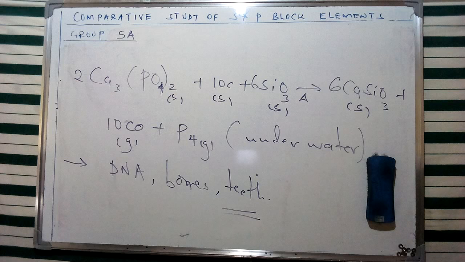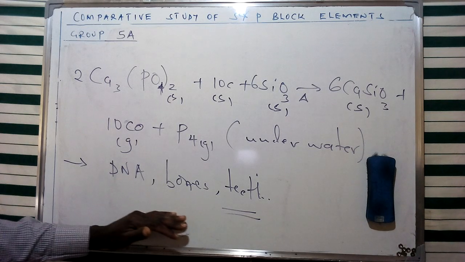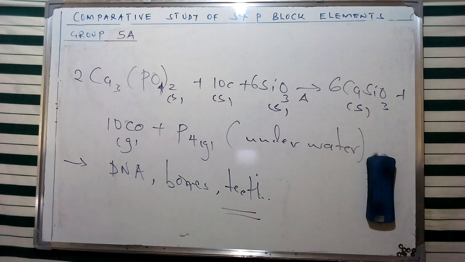Now we're going to look at other forms of phosphorus which are abundant, especially phosphoric acid and organophosphates, which form an essential part of industrial processes and of biological processes that support life.